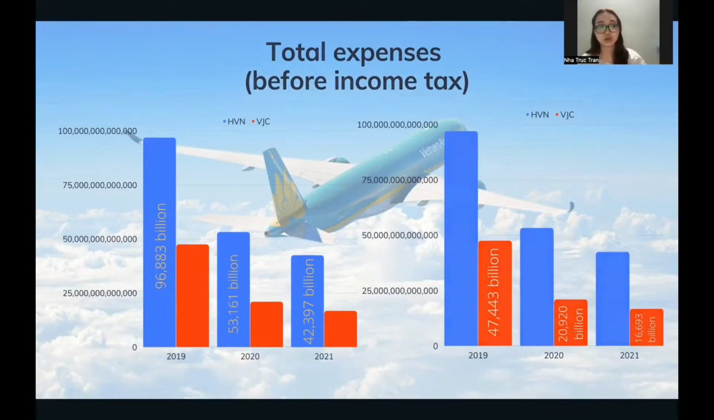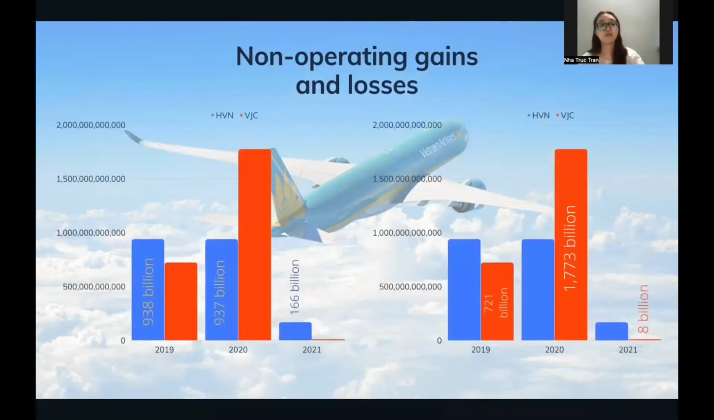And then moving on to the non-operating gains and losses, Vietnam Airlines recorded a slight decline between 2019 and 2020, only reduced by 1 billion Vietnam dong. Unlike Vietnam Airlines, Vietjet Air in that period increased by nearly 1,000 billion Vietnam dong. It's because Vietjet Air in 2020 had deployed and explored new services. The board of directors also decided to increase the charter capital and planned to issue international bonds. But in the end, both companies faced the same loss. Vietnam Airlines dropped to 166 billion Vietnam dong. Vietjet Air dropped spectacularly to 8 billion Vietnam dong.